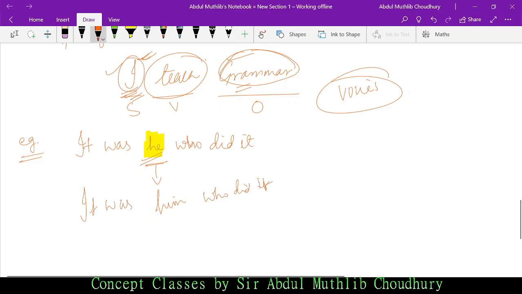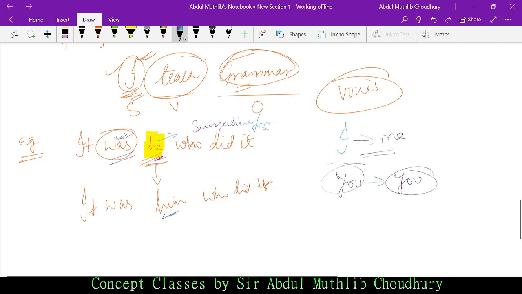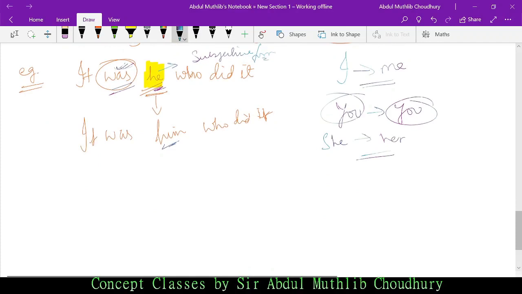Why? Because in case of be verb, was is be verb. So pronoun following the be verb will have subjective form. Will have what form? Subjective form. Is it clear? Okay, why subjective form? So what is subjective form? Subject form is he, not him. Okay, what is the objective form of I? It is me. You, objective form is you. It does not change, but I will become me, she becomes her. Remember this.